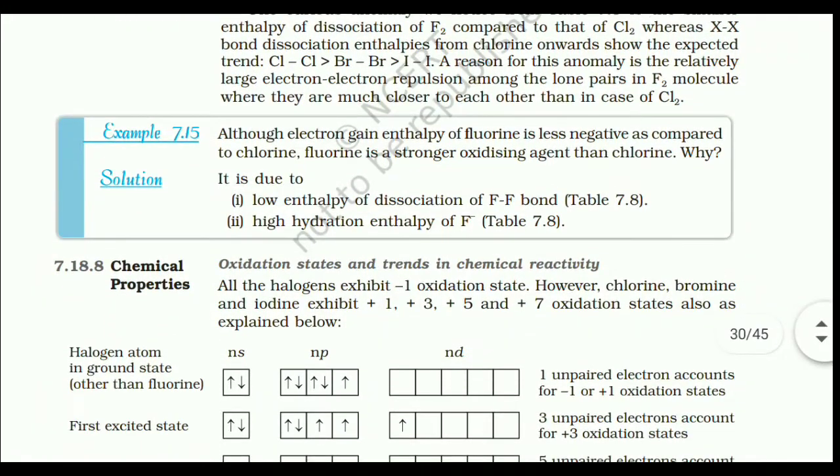Example 7.15. Although electron gain enthalpy of fluorine is less negative as compared to chlorine, fluorine is a stronger oxidizing agent than chlorine. Why? Solution. It is due to: 1. low enthalpy of dissociation of F-F bond, 2. high hydration enthalpy of F⁻ ion.